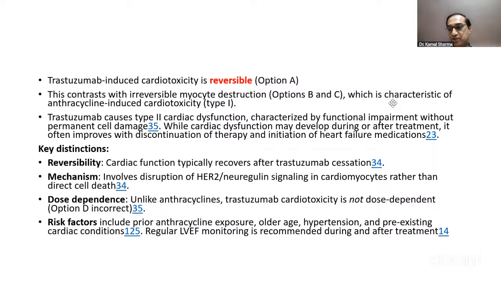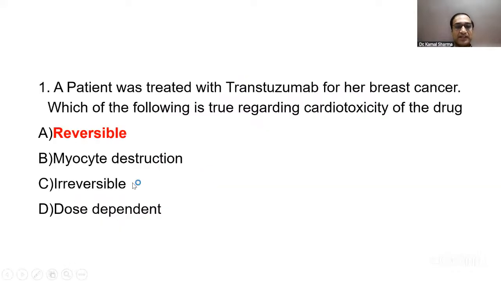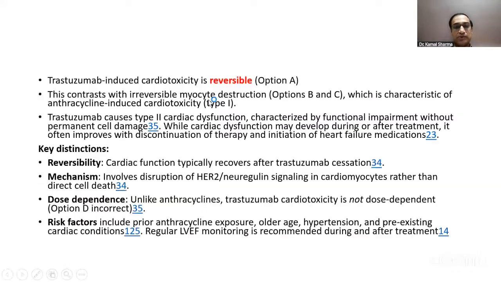Ujjwal, Himanshu, Avila, everyone is saying that the question was asked in the fashion of which of the following is not true, in which case you need to choose from the options accordingly. The recall that we could collect from our students and team was in the fashion I've shared with you. So whichever option was not true, then of course the toxicity is reversible, not irreversible. That's how the option has to be chosen.